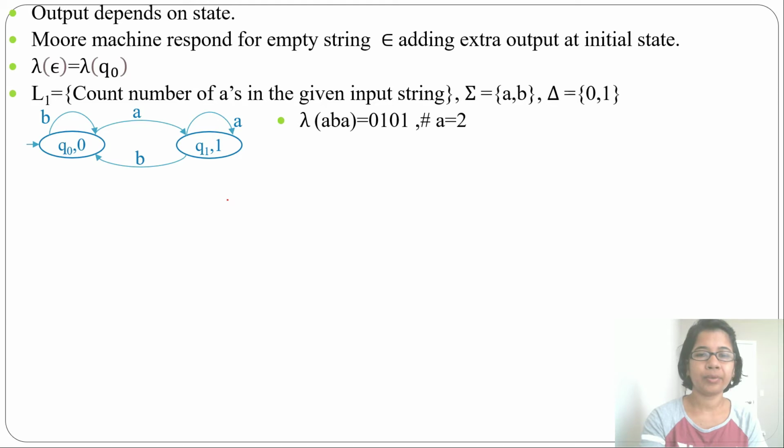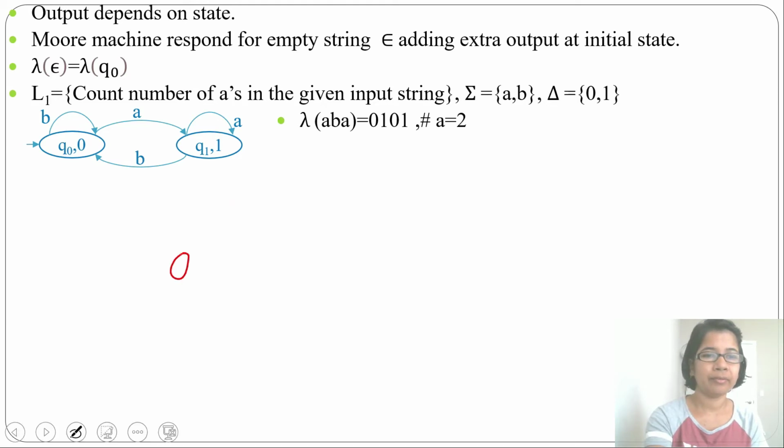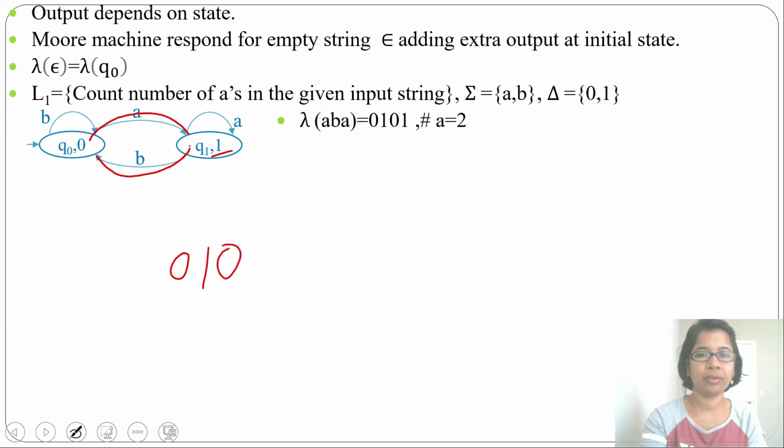What will be the output for ABA? Initially it will be 0. Then for A from Q0 it goes to Q1 and Q1 output is 1. Just write 1. Then for B from Q1 it goes to Q0 and Q0 output is 0. Just write 0 for B. Then for A, again from Q0 it goes to Q1 and Q1 output is 1. So we got 0, 1, 0, 1. And how many 1s are there? There are 2 1s. So the number of A's is 2.